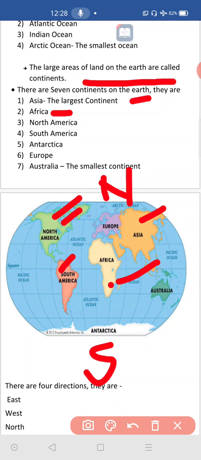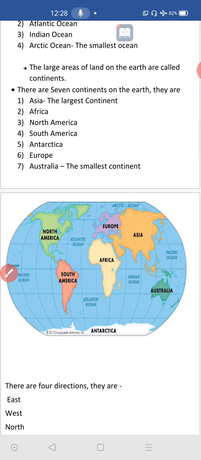Third one is North America. Fourth one is South America. Fifth one is Antarctica, near the South Pole. It is the Antarctica continent. Next, sixth one, Europe. Europe continent is here. And last, the smallest continent of the world is Australia. There are 7 continents on the earth.